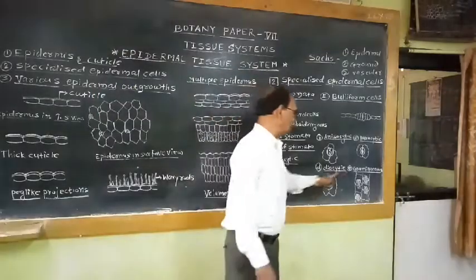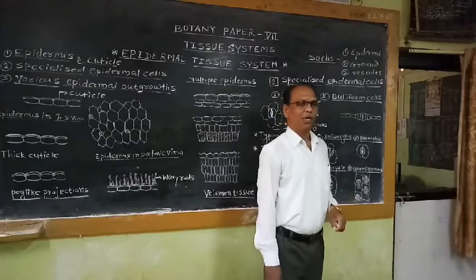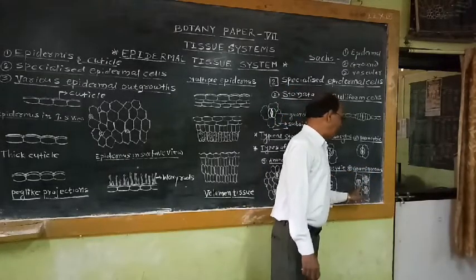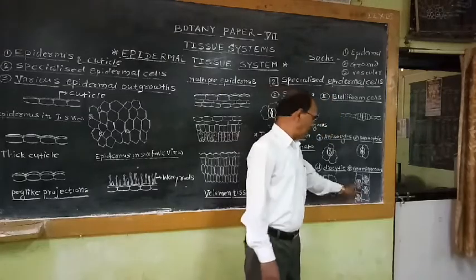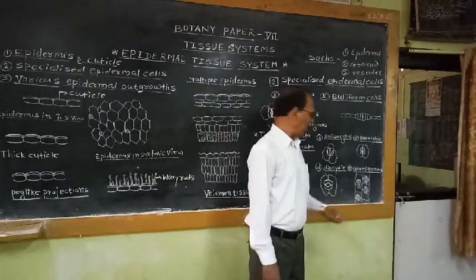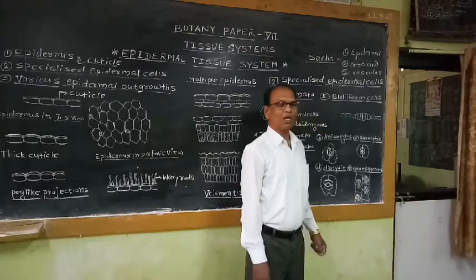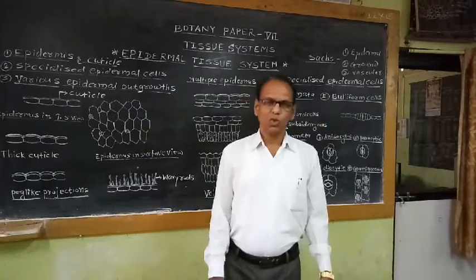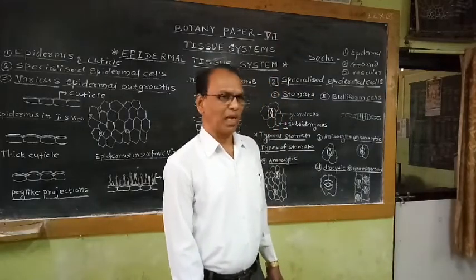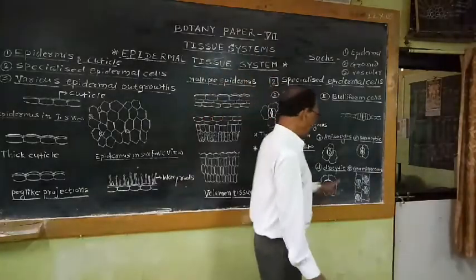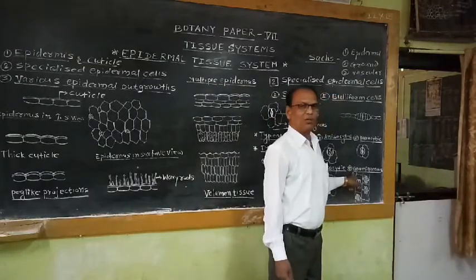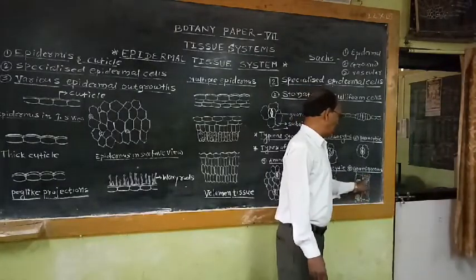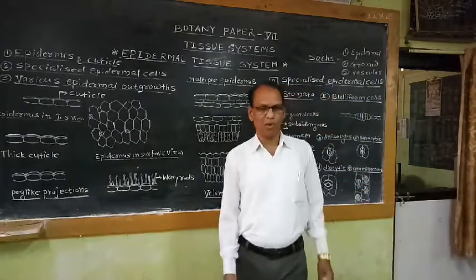So in these Poaceae members, if we take a big section of leaf and observe under microscope, the stomata look like this. That means these stomatal guard cells are generally dumbbell shaped. These pair of guard cells are surrounded by two triangular subsidiary cells, and stomata are arranged in regular rows. So this typical type of stomata is the important anatomical characteristic feature of all monocot plants. That's why this type of stomata are commonly studied under the heading of graminaceous type of stomata.